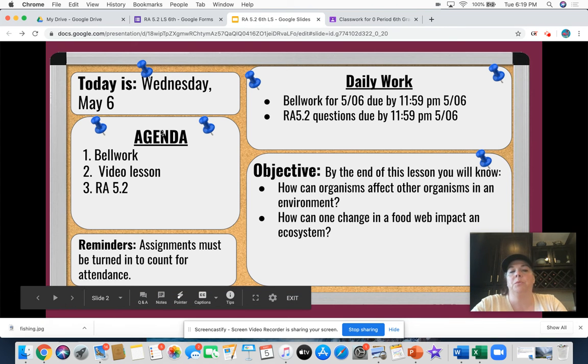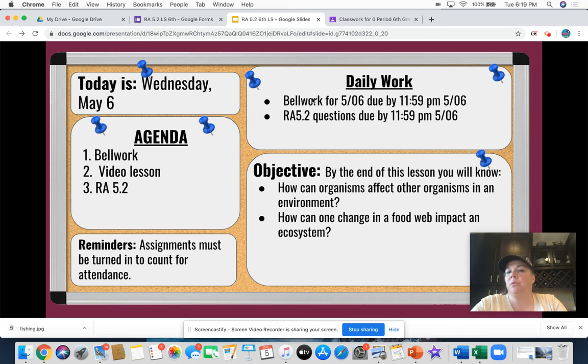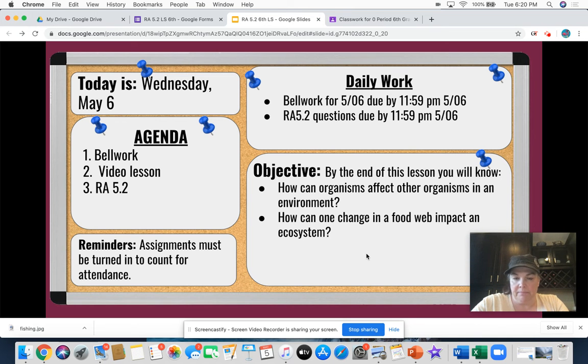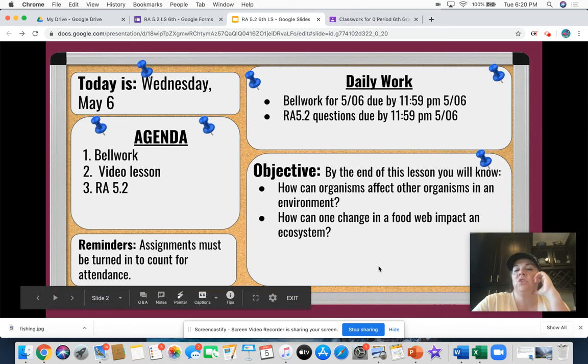All right, so daily work, your bell work, and the activity questions do need to be done by tonight, by midnight. By the end of this lesson, you'll know how organisms can affect other organisms in an environment, and how one change in a food web can impact an ecosystem.